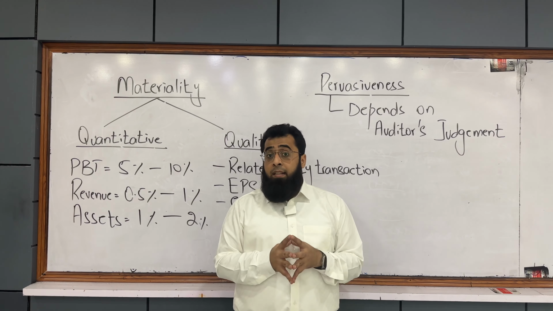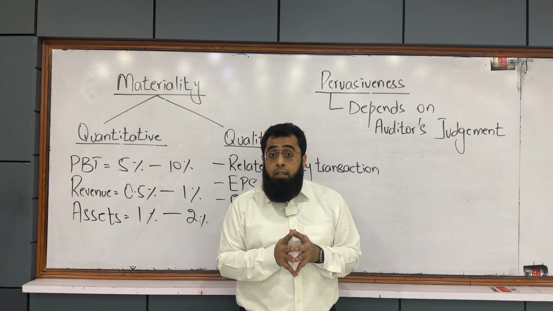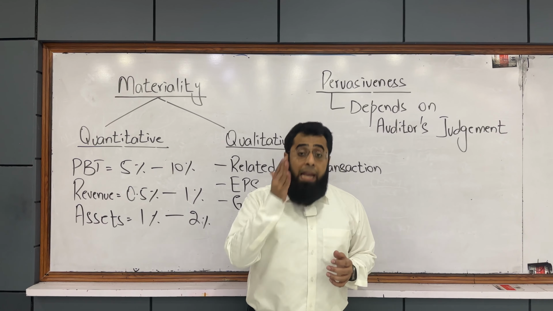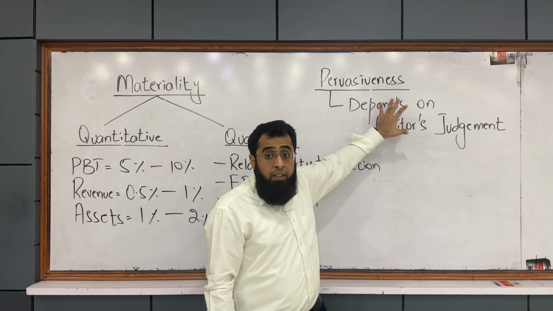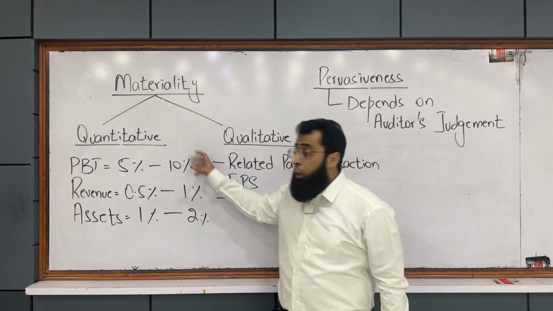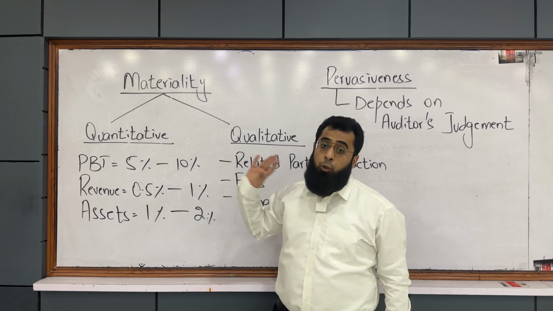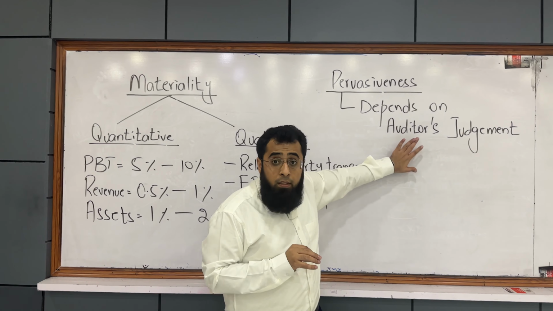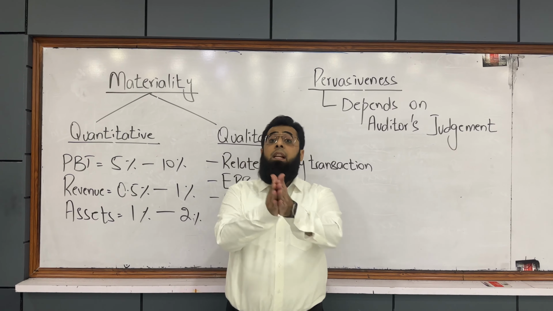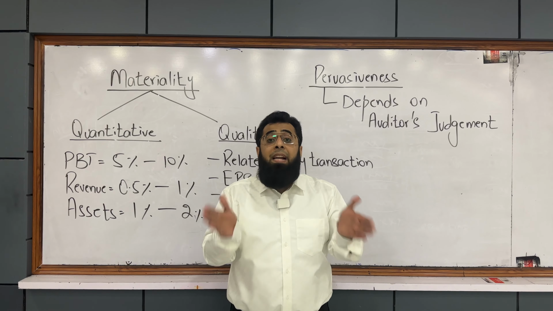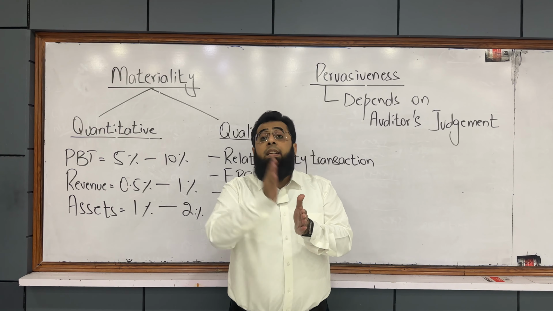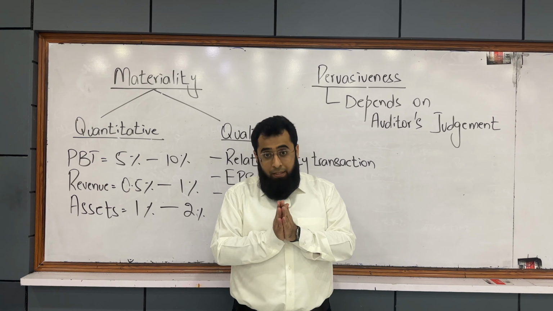The reason is that auditing standards have not given any benchmark for pervasiveness. Pervasiveness has nothing to do with these materiality thresholds. It is the auditor's judgment to determine a level at which he thinks that the financial statements as a whole are creating a misleading impact. Okay?